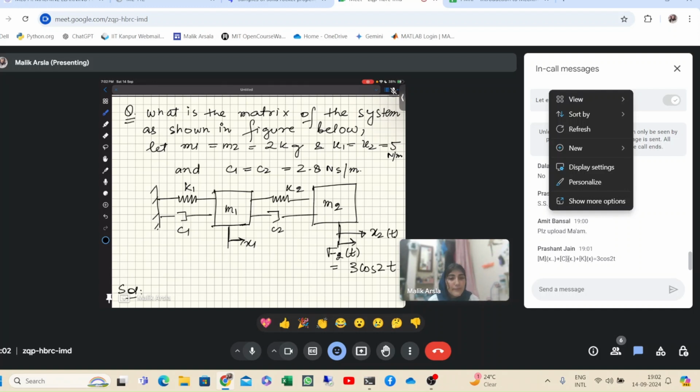Ma'am, C matrix will be C1 plus C2, then minus C2, minus C2 and plus C2. Yeah, that is correct. So you basically got the answer, right? I think everyone would have done it because it's simple. You just have to write the equations correctly.